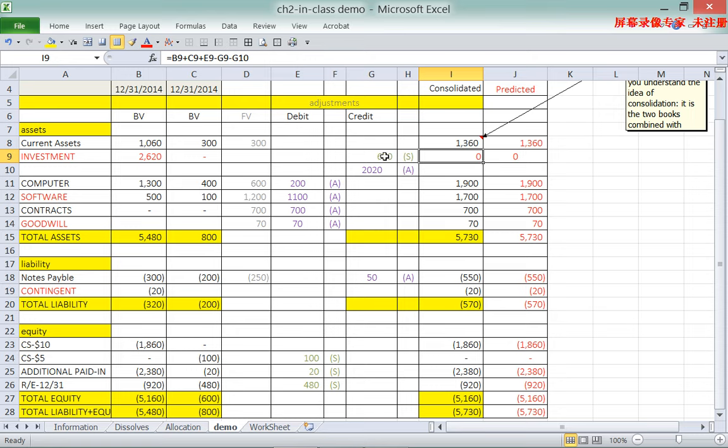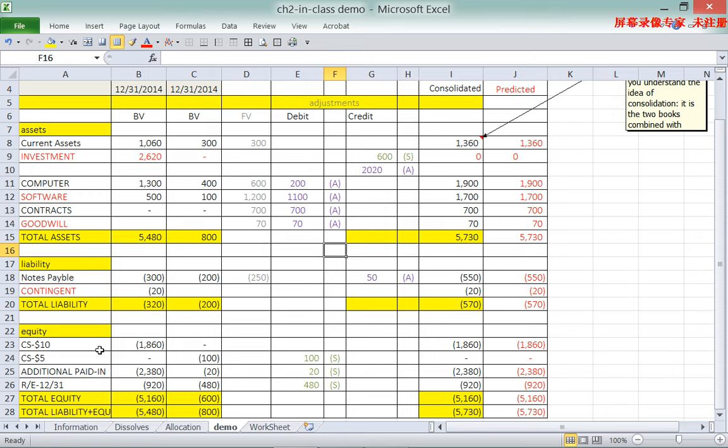And this is all because we use the two entries, which is the S entry and the A entry. So again, S stands for stockholders' equity. It takes out the stockholders' equity of the subsidiary, makes the consolidated stockholders' equity the same as what we predicted.